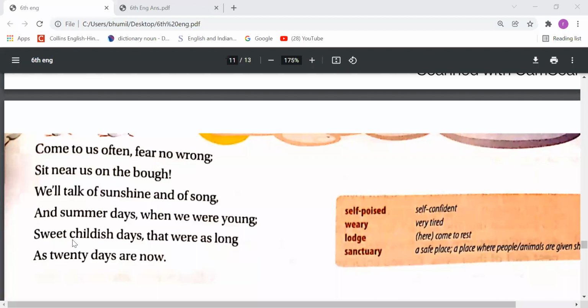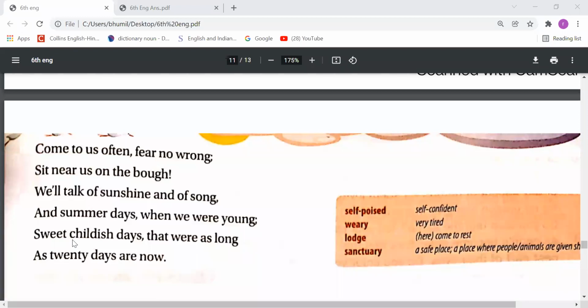Next line, he says that we will talk of sunshine and of song and summer days when we were young. The author says to the butterfly, when you sit here, we will talk about the sunshine and song also. And we will talk about our summer days when we were young. So he says to the butterfly, we will spend a lot of time together and talk about our past.